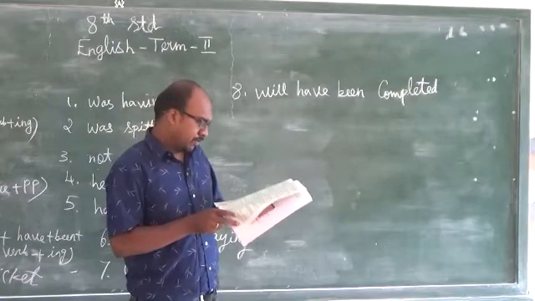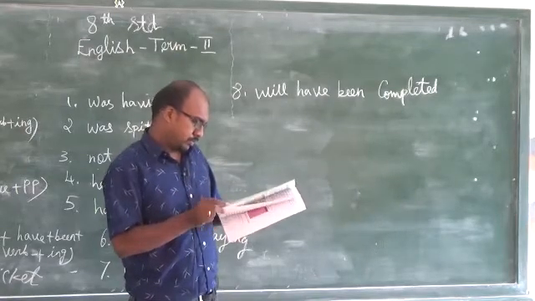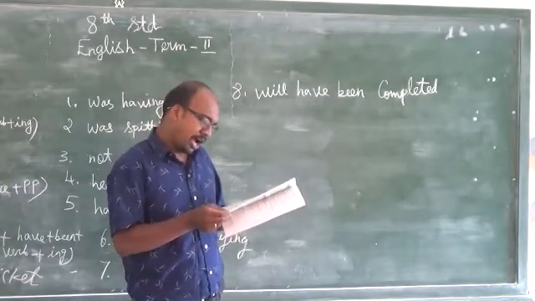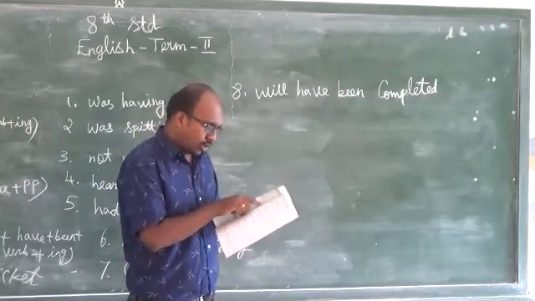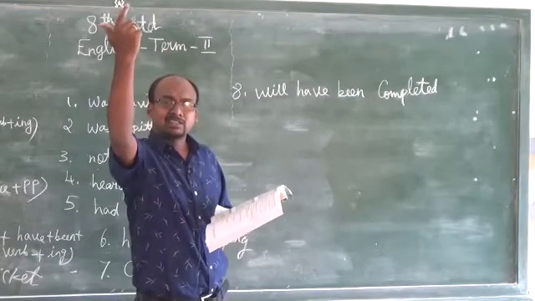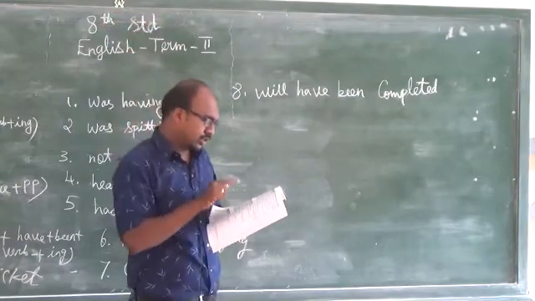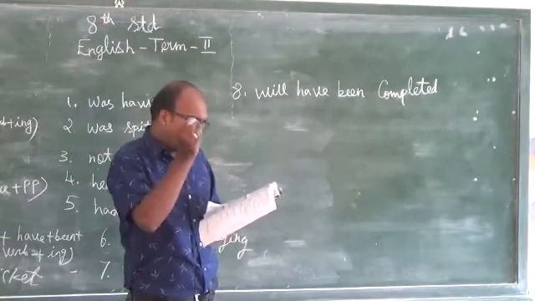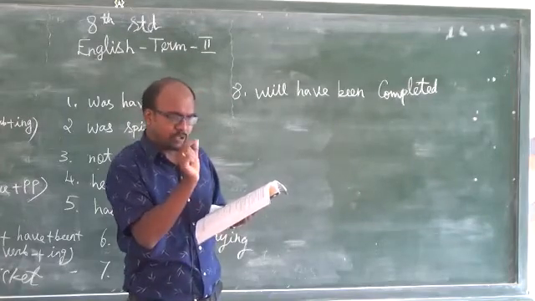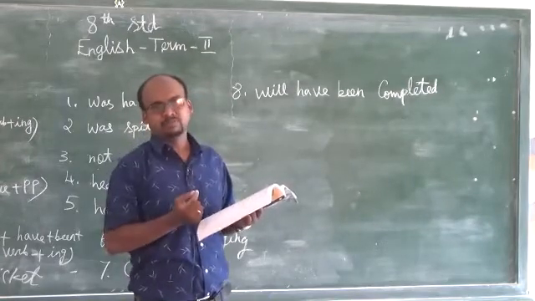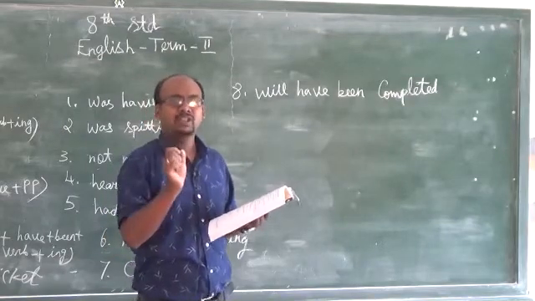Something will already have happened before a certain time in the future. See this. The show has already started; sometime in the future the show will have completed its 1000 episodes by next month. So it is future perfect tense.